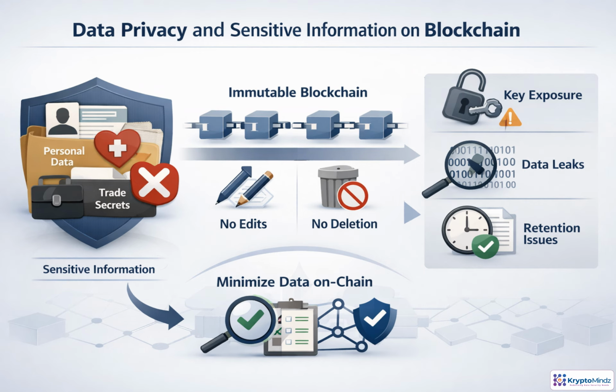Treat the blockchain as a verification layer, not a filing cabinet for sensitive records. Personal data, medical details, trade secrets, and confidential documents should usually stay off-chain, because replicated data is hard to edit, delete, or contain. Encryption helps, but it is not a permanent escape hatch if keys leak or algorithms weaken. A safer pattern is data minimization. Store hashes, references, identifiers, or proofs on-chain, while keeping the underlying data in controlled systems.